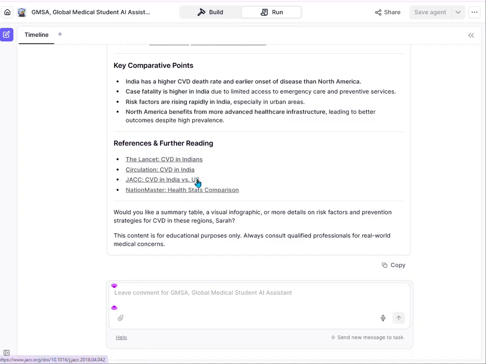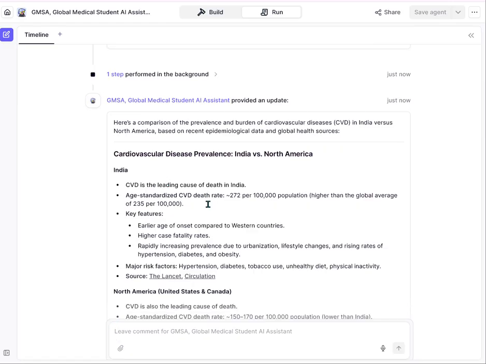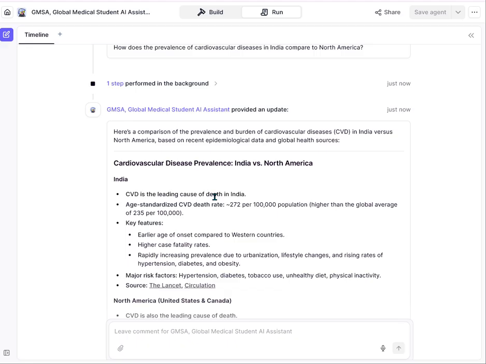So these are the references of things we can read in India, but before we go there, they've given us an answer. This is India versus North America. So we have seen all these answers. They've given us the age-standardized CV death rate, the population, and so on and so forth, and the early age of onset compared to Western countries.